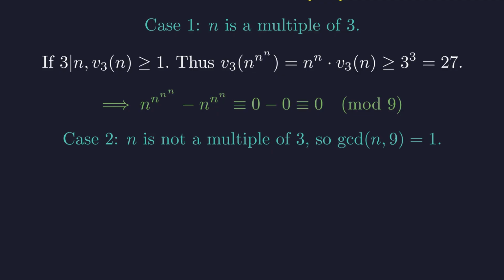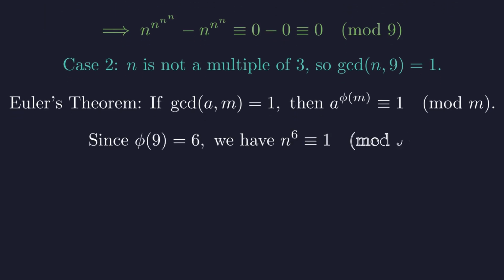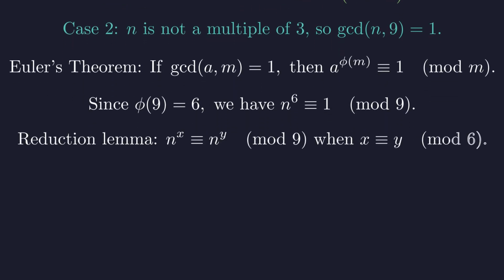Now for the second case where n is not a multiple of 3. Here, n is coprime to 9. We use Euler's theorem, which states that if a and m are coprime, then a to the power of phi of m is congruent to 1 modulo m. Since phi of 9 equals 6, any number coprime to 9 raised to the 6th power is congruent to 1 modulo 9. This gives us a reduction lemma. To compare powers of n modulo 9, we only need to compare their exponents modulo 6.